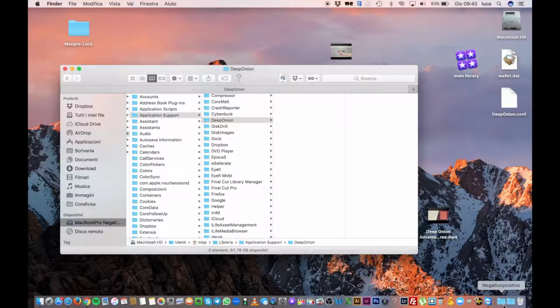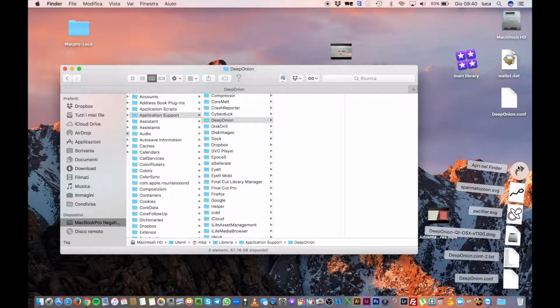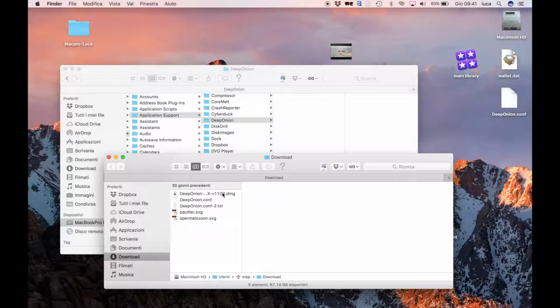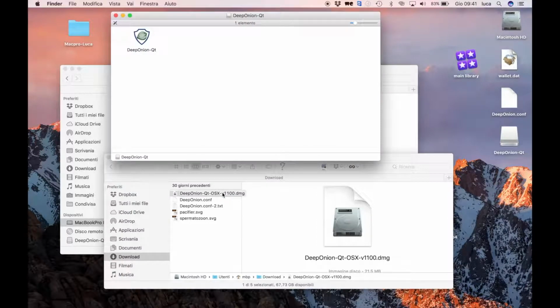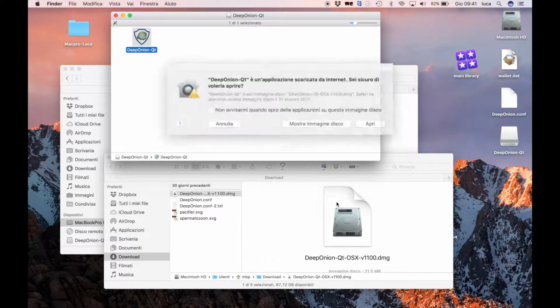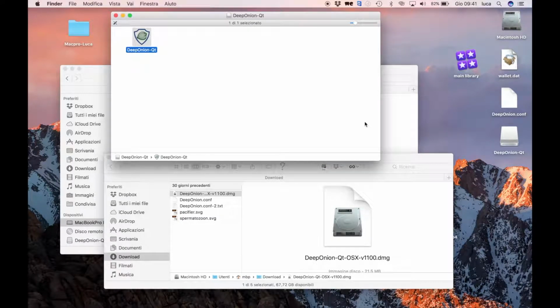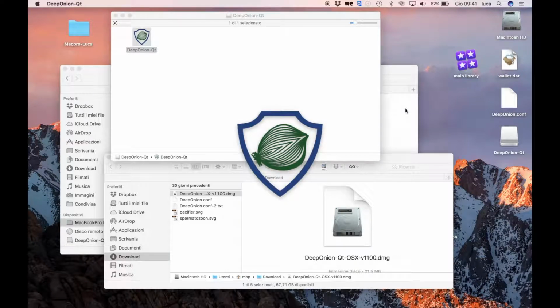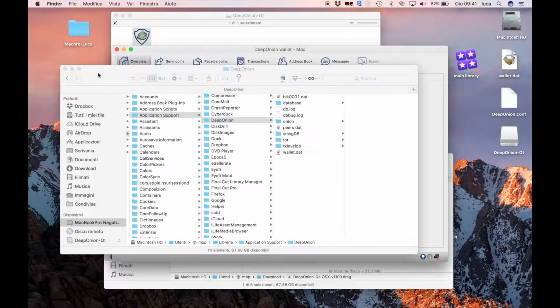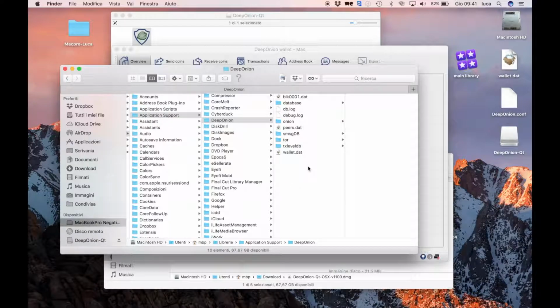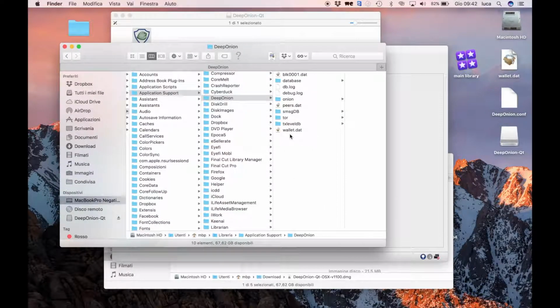After you download it, you're gonna find it in the download folder, the DMG. Double click it and launch the application. You need to verify; you can choose go and trust the developer. And as you can see, back in the DeepOnion folder, the file has come back.